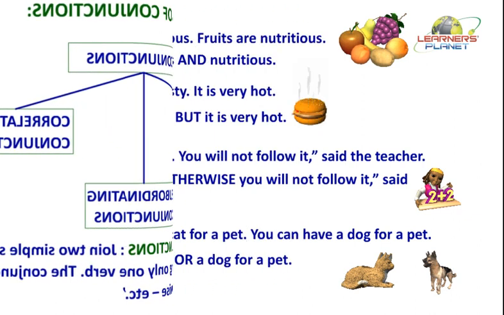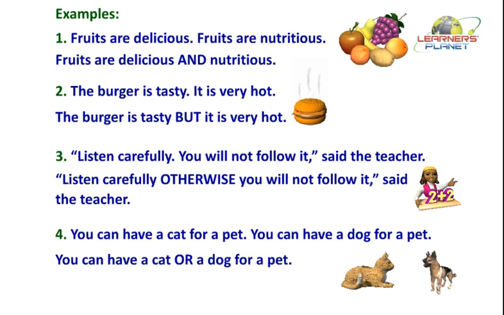Remember that a simple sentence becomes a compound sentence when it is joined by a coordinating or correlative conjunction. The part joined by a coordinating conjunction is known as a coordinate clause. The first part of the sentence is known as the main clause.